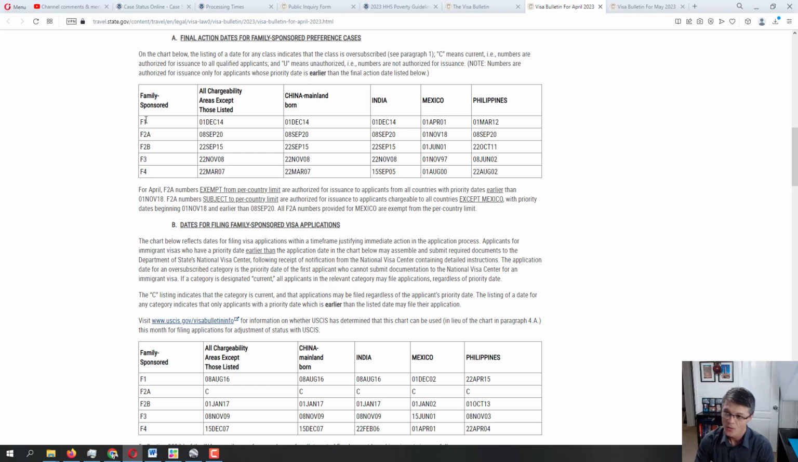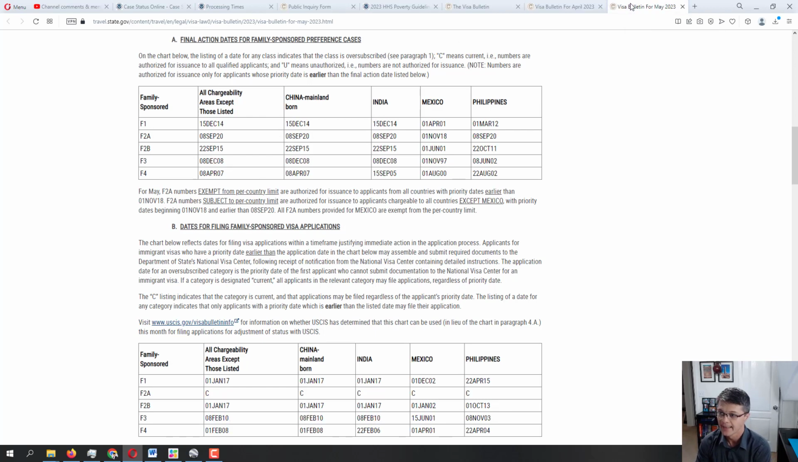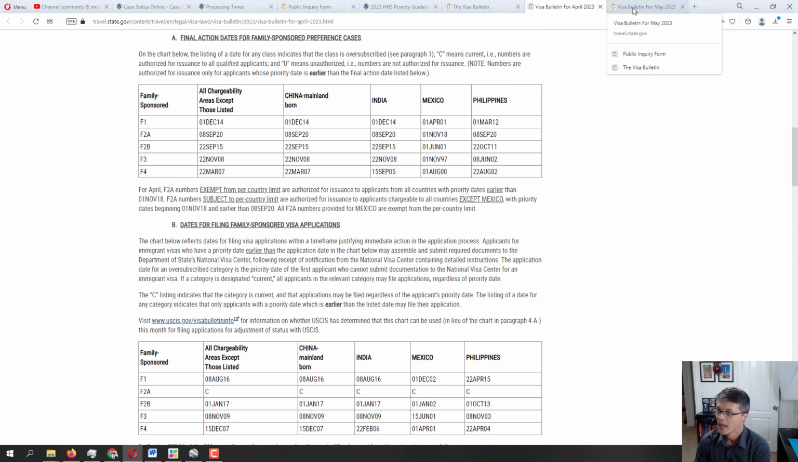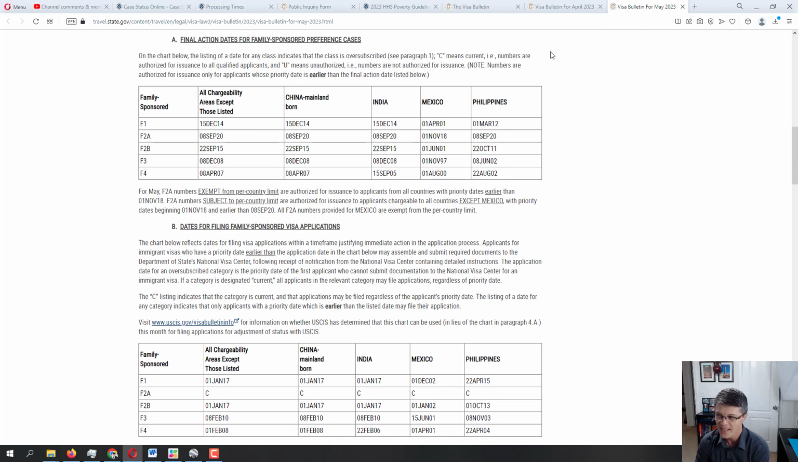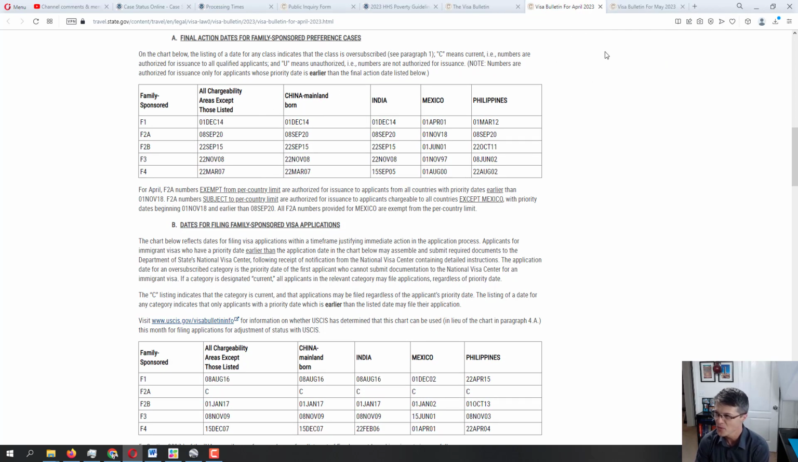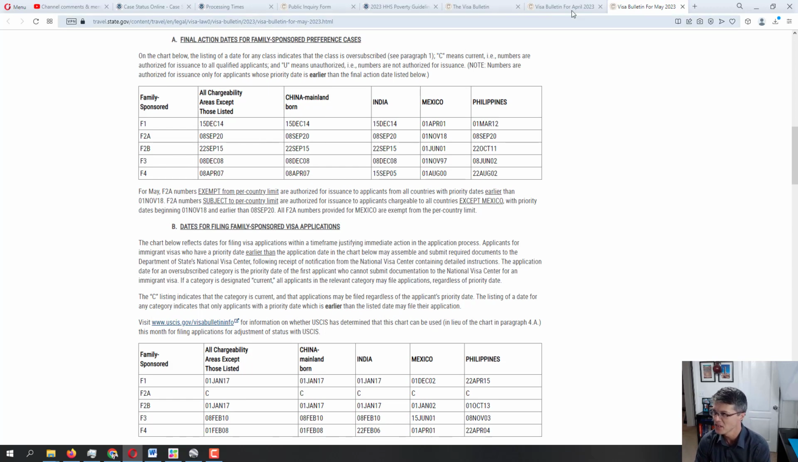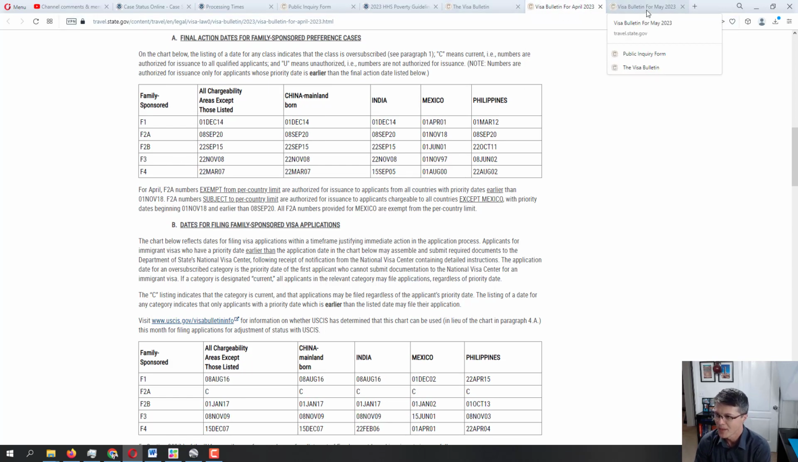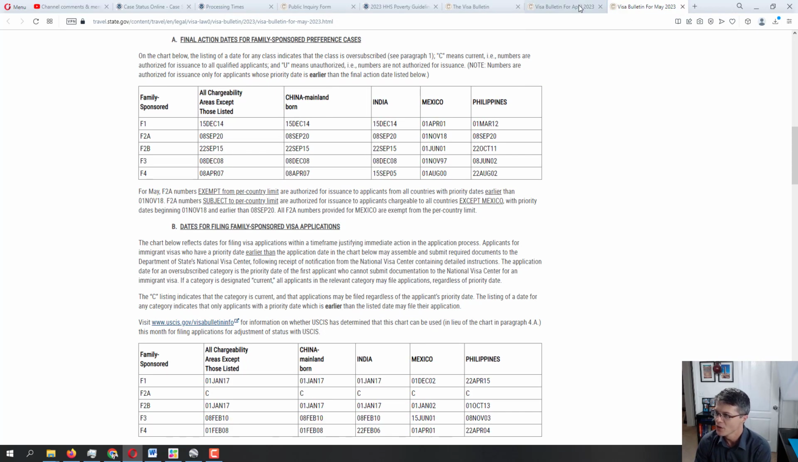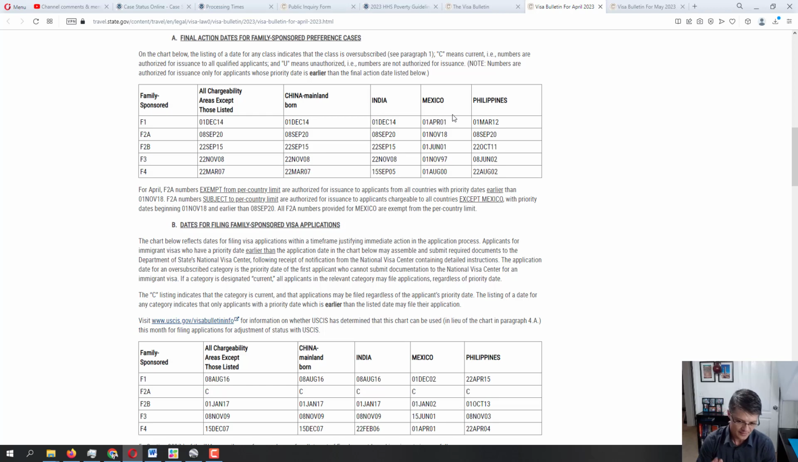So let's take a look. We got our first priority, and let's see, all chargeability. Okay, so not by a lot, just about 2 weeks. Okay, well, 1st December 2014 and then 15 December 2014. It moved, not by a lot. Same for China, India. What about Mexico? Mexico and Philippines, unfortunately no movement. But again, just because there is no update for a certain category, for a certain chargeability area, it doesn't mean that there is no movement. It just means that we're still waiting to see the update.